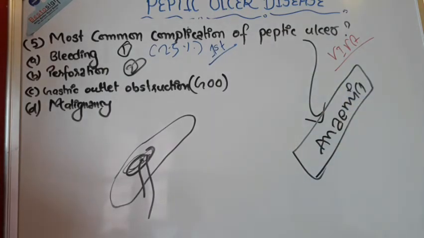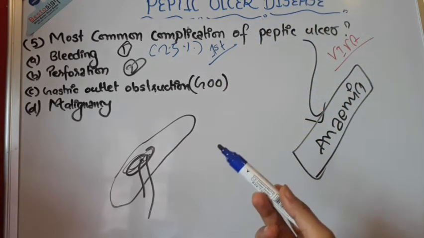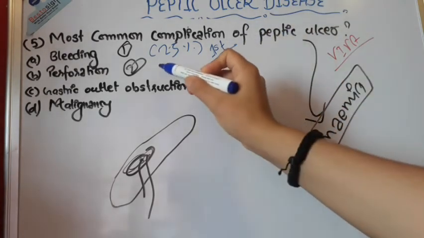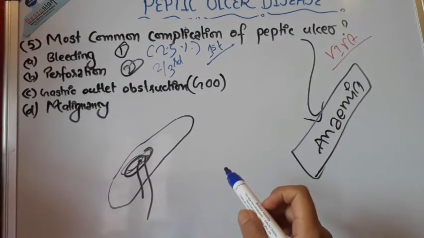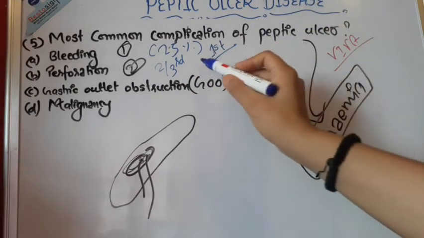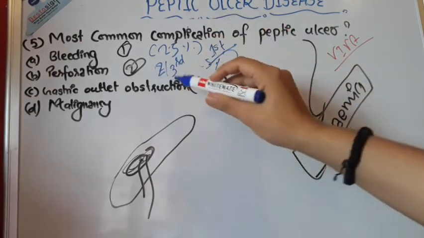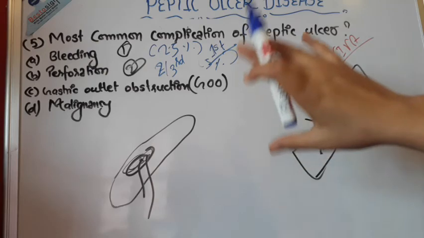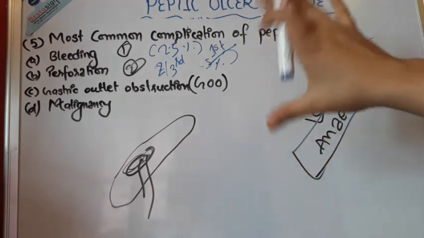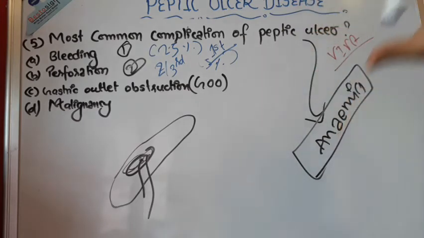Perforation is also a very emergency condition. It accounts for 2/3 of the deaths in patients with ulcer. It occurs in 5% of the patients. Means 2/3 of the people who have perforation tend to die because of this problem. It is not really the very first indication, but yes, it is a common complication.